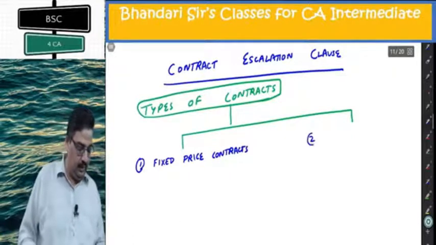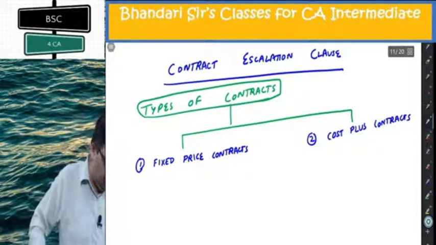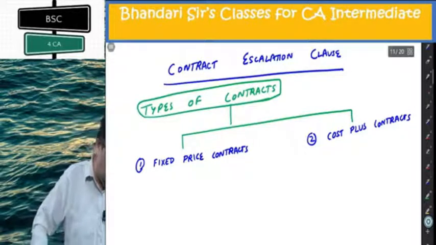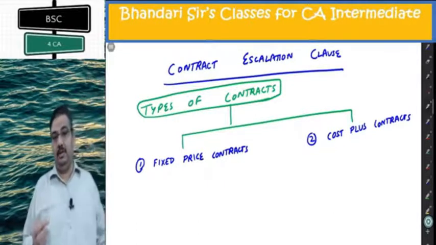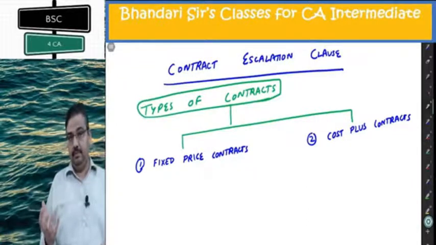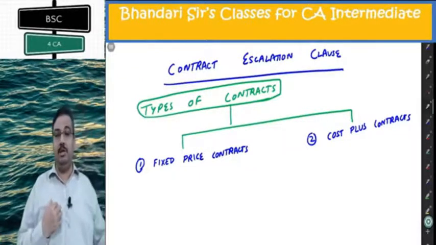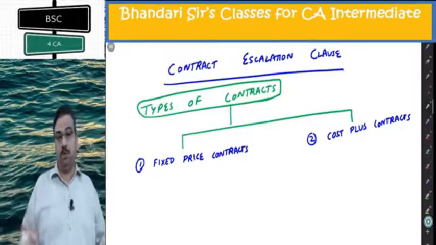Fixed price contracts, cost plus contracts. Now try to understand the features of both of these. A fixed price contract is when, as a contractor, I have been promised a particular amount after completion of the jobs.